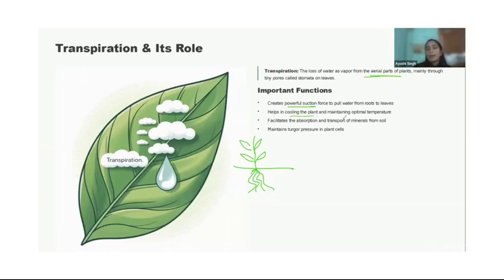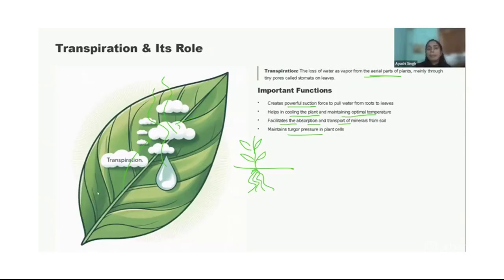Then it helps in cooling the plant and maintaining optimal temperature. Once transpiration occurs, it leaves the plant with a cooling effect in hot summers. Then it facilitates the absorption and transportation of minerals from the soil and maintains turgor pressure. This we will discuss later.